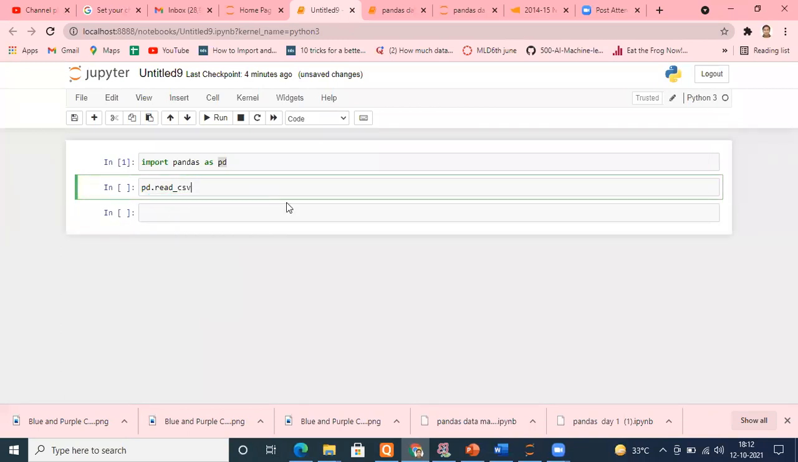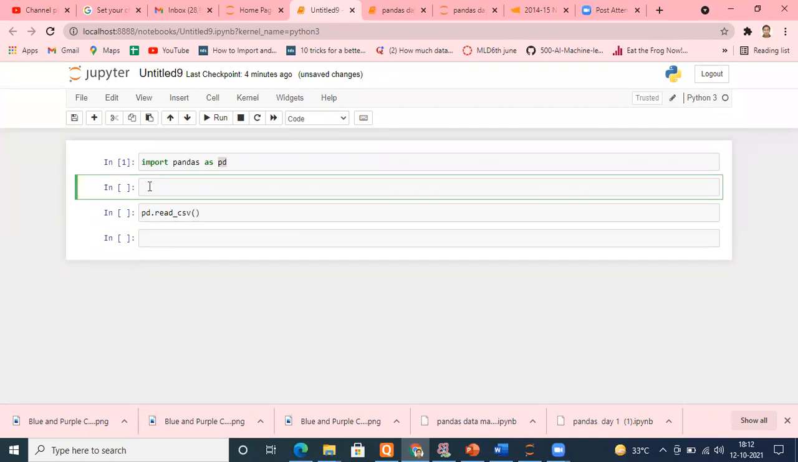Let's take a CSV file. In this, what you have to do is put your CSV file name, first of all, if that file is directly available in your present working directory. By now every one of you must be knowing how to find your present working directory. Simple, you have to type pwd, which will tell you the present working directory.